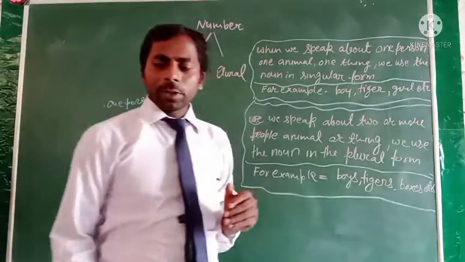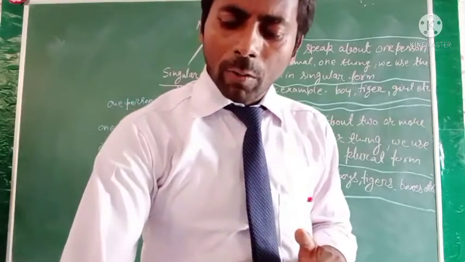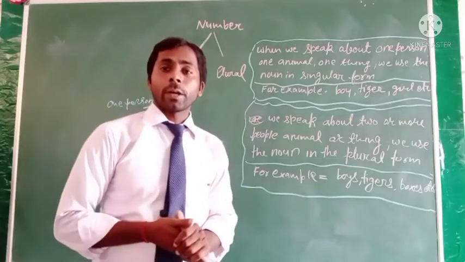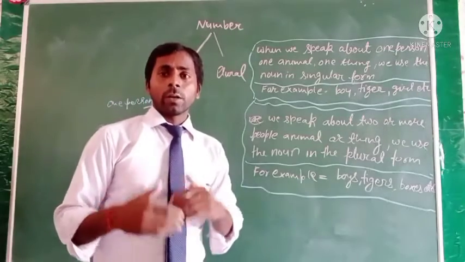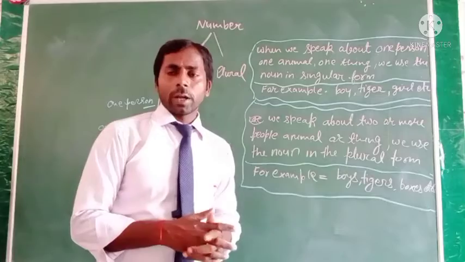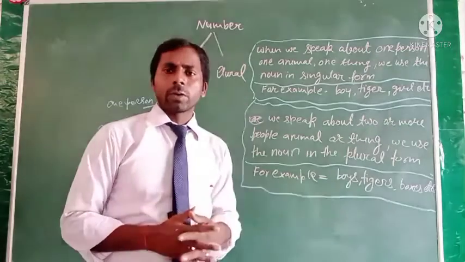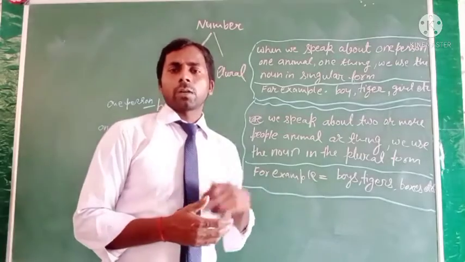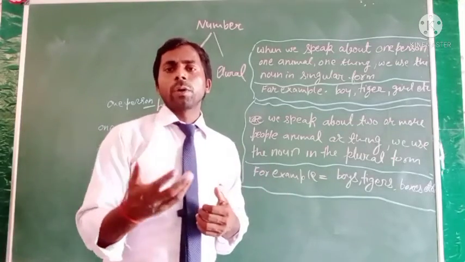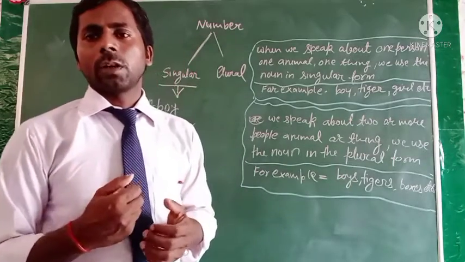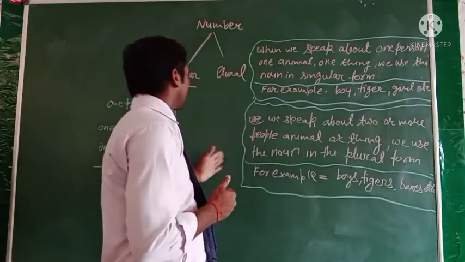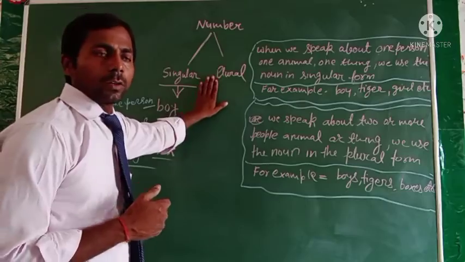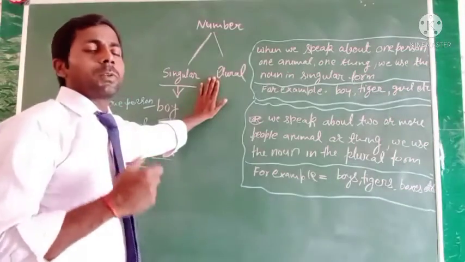It means when we are talking or writing about more than one, two or more persons, places, animals or things, that will be the plural form. That word of the noun will be plural form.